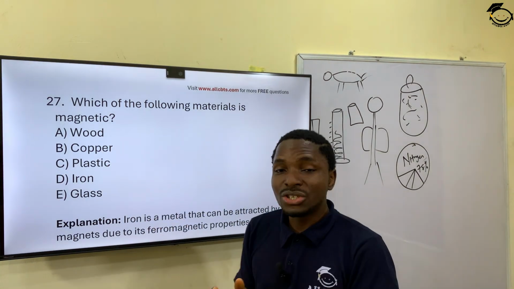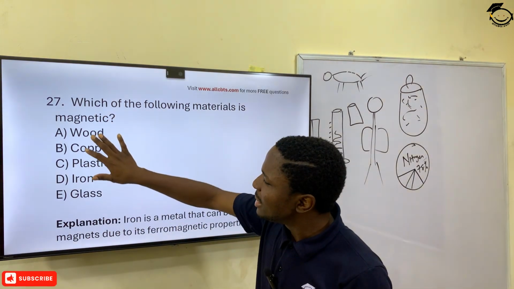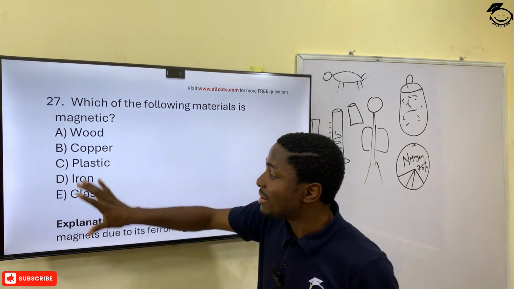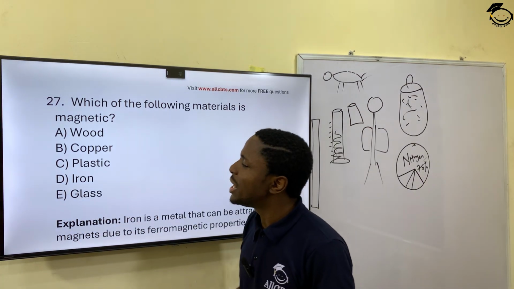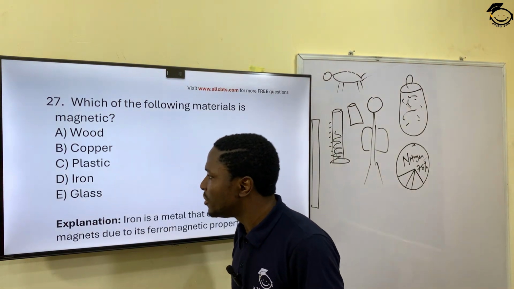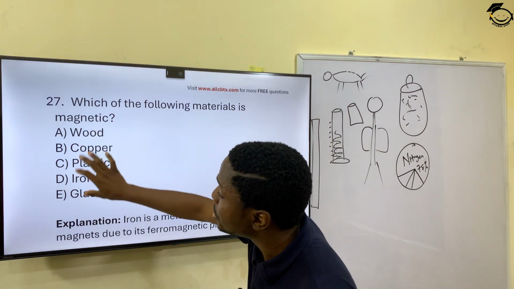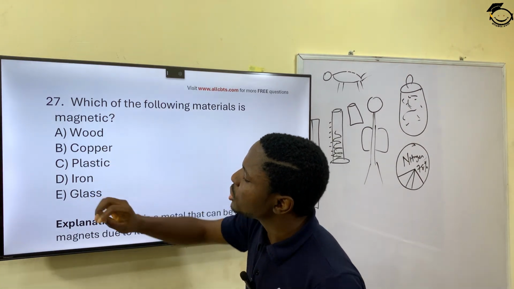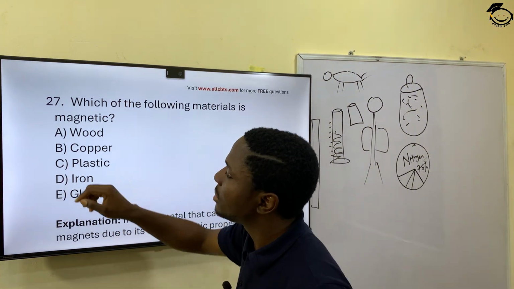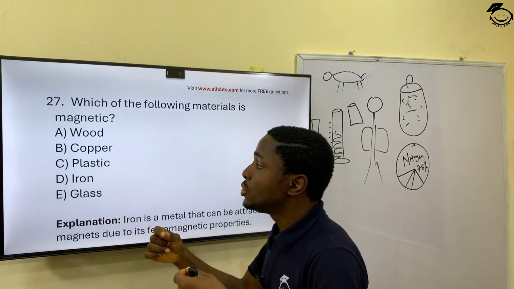So, one of the tricks I have in answering multiple-choice questions: when you see questions that have a lot of options, and just one of these options is correct, and you have 5 options, how do you narrow down your answer, even when you do not know it? You have to remove the most unlikely. Now that you have 5 options, you can take out the 3 options that are most unlikely. We're talking about magnetic, which is like magnets, an attraction between 2 objects.